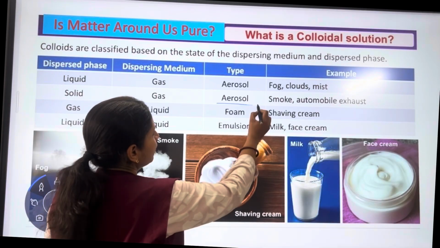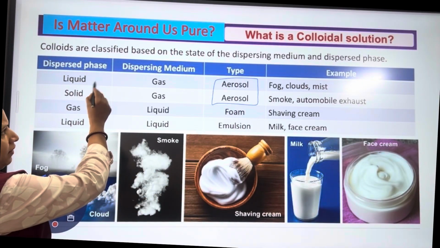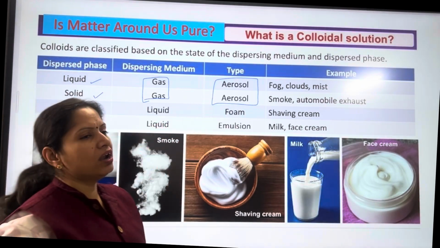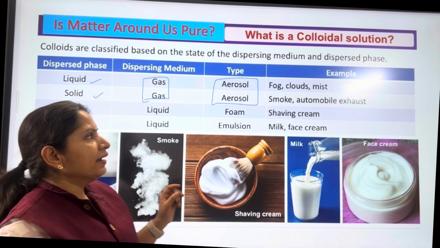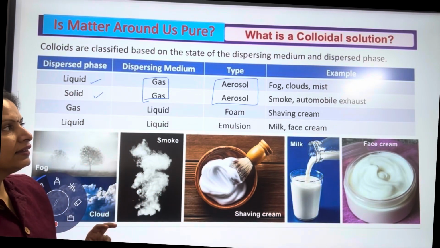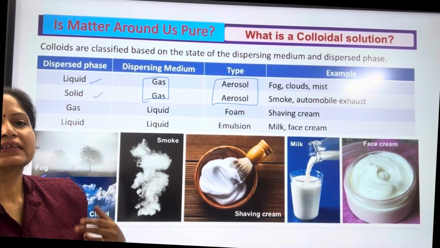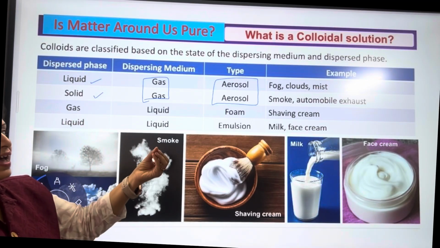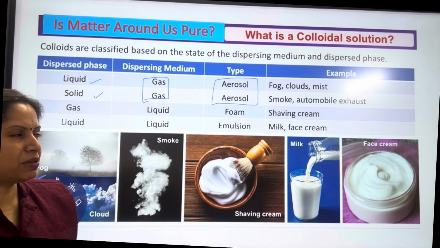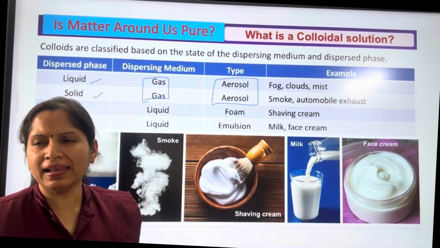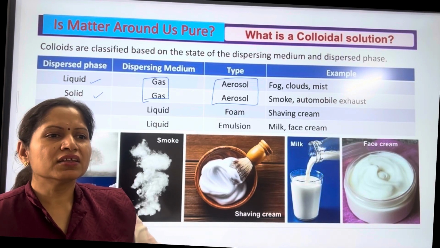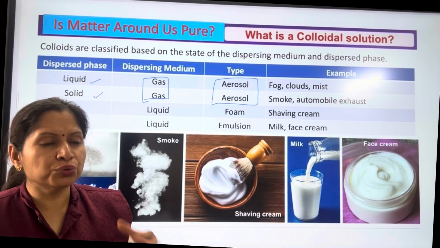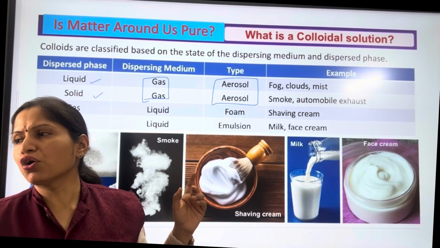What is aerosol? Aerosol means a liquid is present in a gas or a solid is present in a gas. In both the conditions, it will be called an aerosol. If it is a liquid in a gas, the examples include fog, clouds, and mist. If it is a solid present in a gas, that is again called aerosol, and the examples include smoke and automobile exhaust. What is automobile exhaust? The exhaust, the smoke, that is coming out from the vehicles.